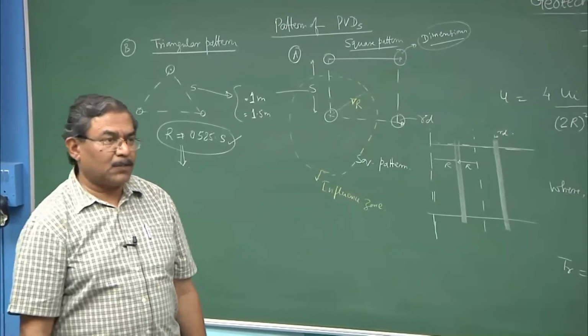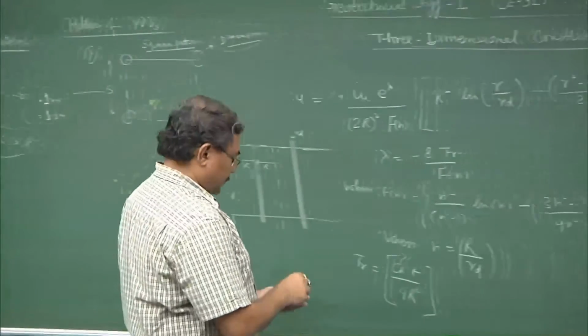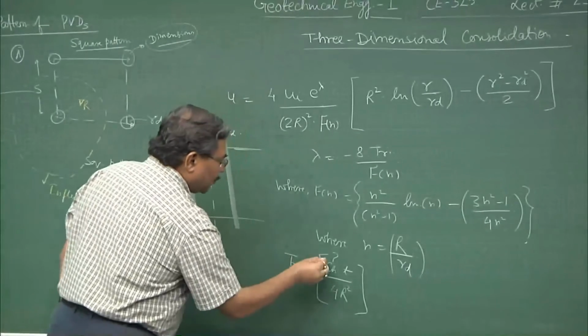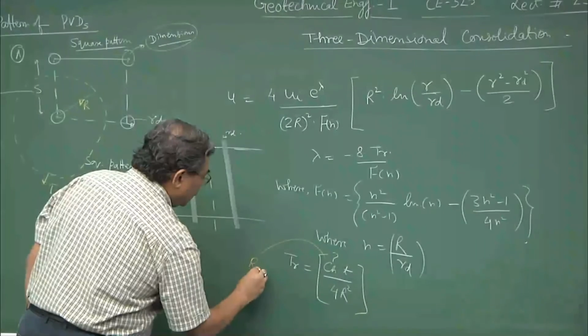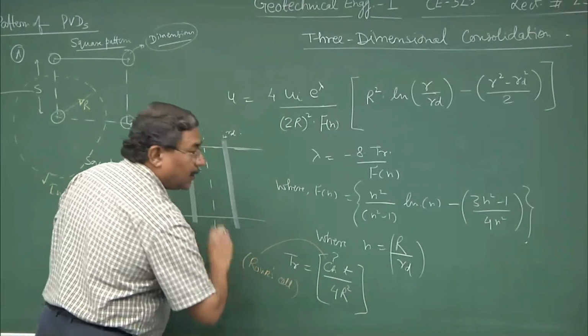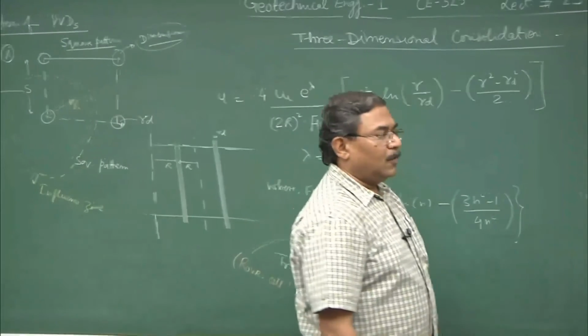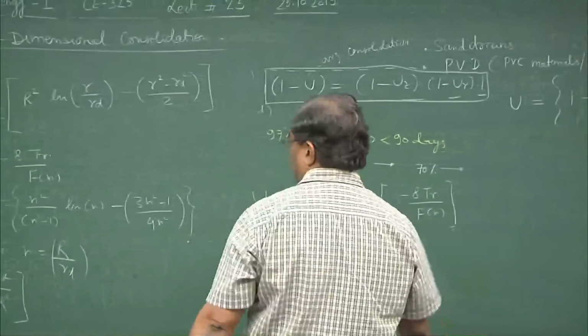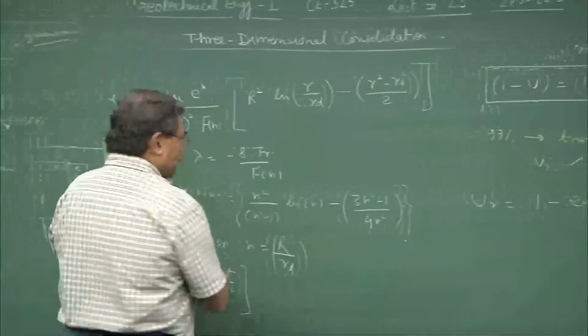There is something known as Rowe cell. Now Rowe cell is used to obtain the CH value.